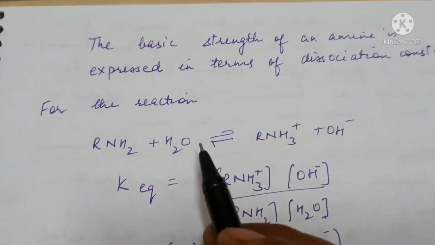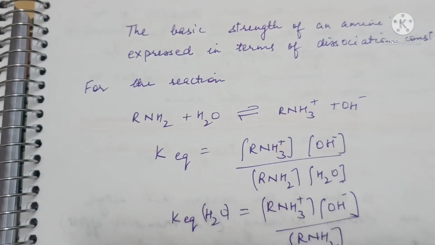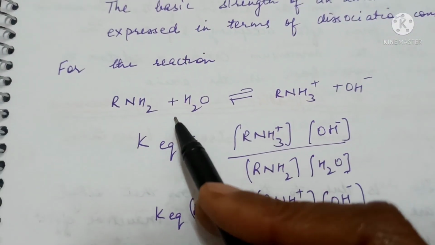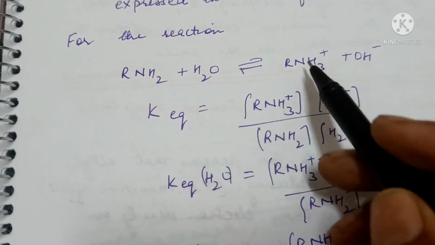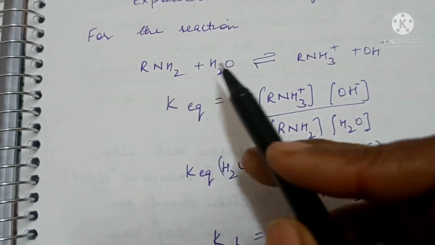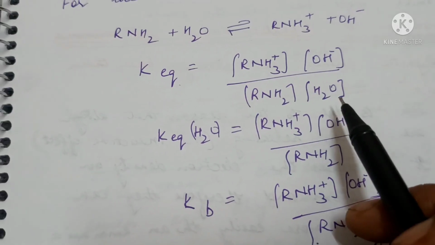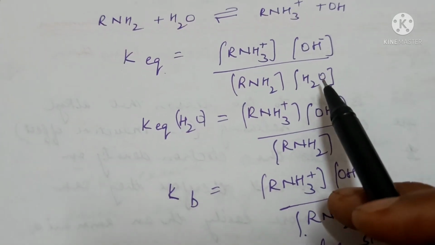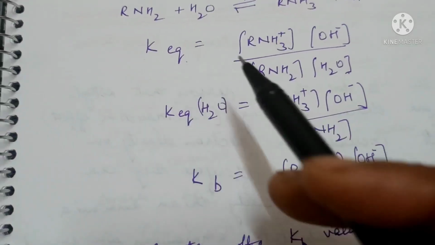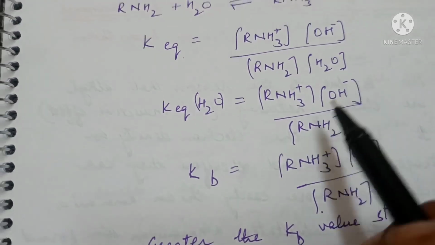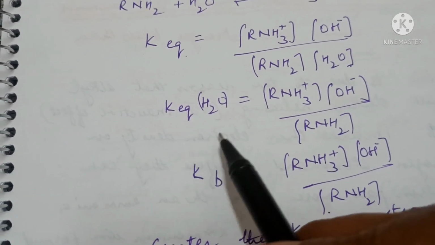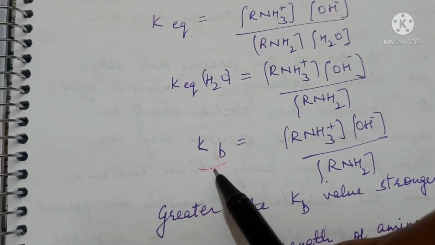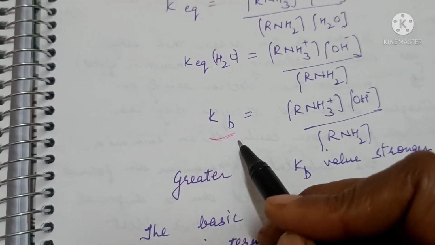The basic strength can be expressed in terms of dissociation constant. This reaction is a reversible reaction, so the equilibrium constant will be concentration of products upon concentration of reactants. Because the concentration of water is more or less constant, it being in large amount, when taken to this side, the product will be another constant, which is known as the dissociation constant of base.